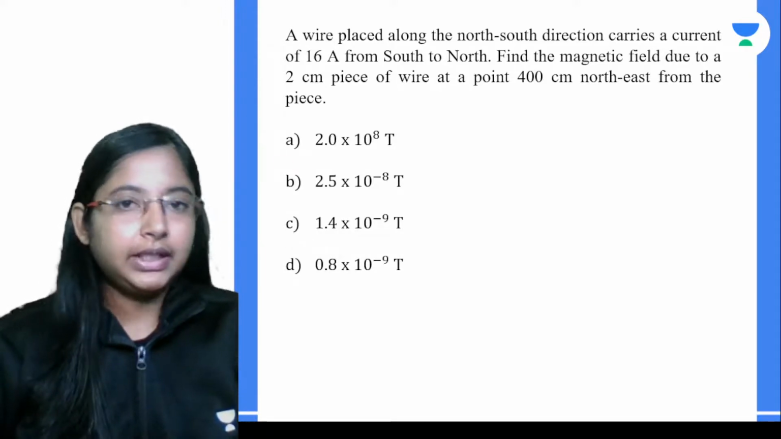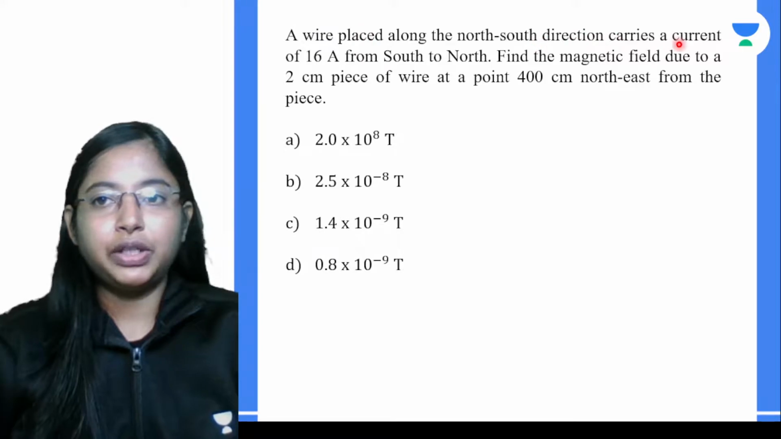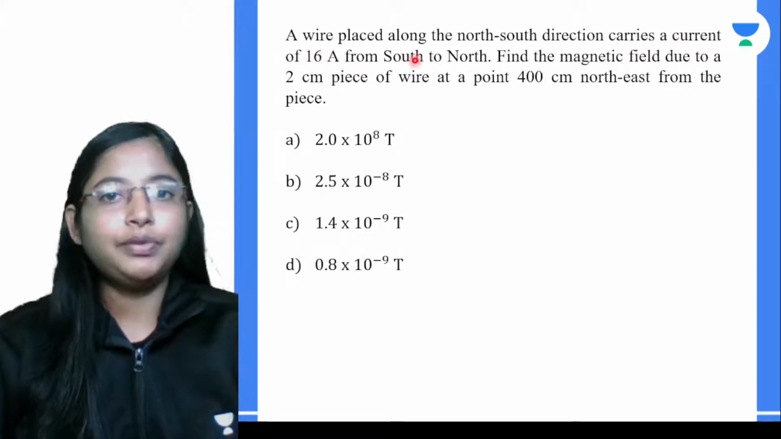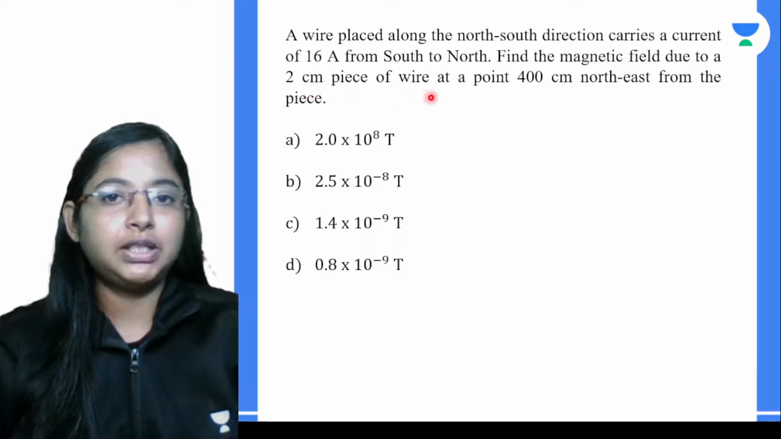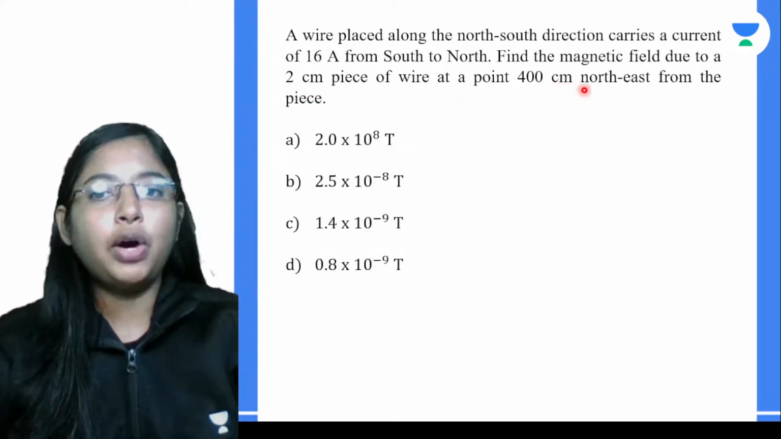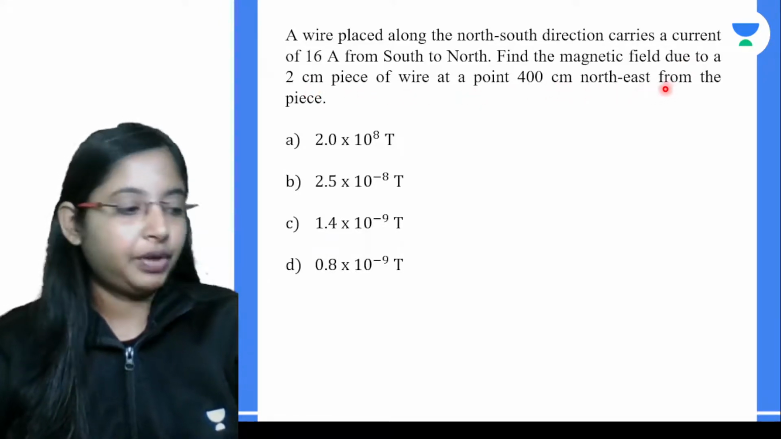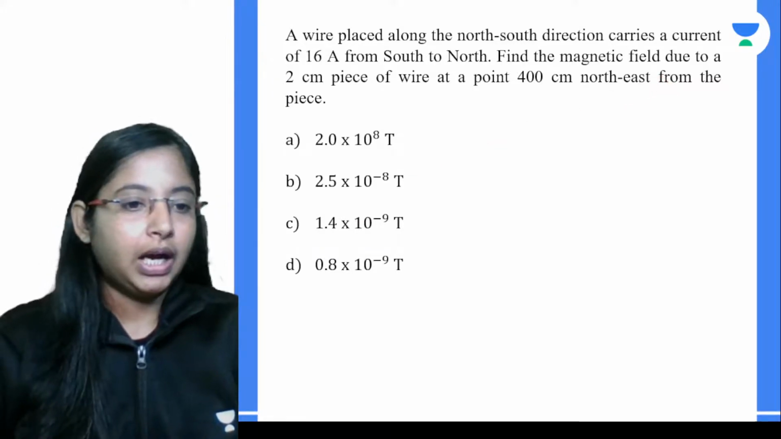Let's see. A wire placed along north-south direction carries a current of 16 amps from south to north. Find the magnetic field due to a 2 cm piece of wire at a point 400 cm northeast from the piece of wire. Very simple.